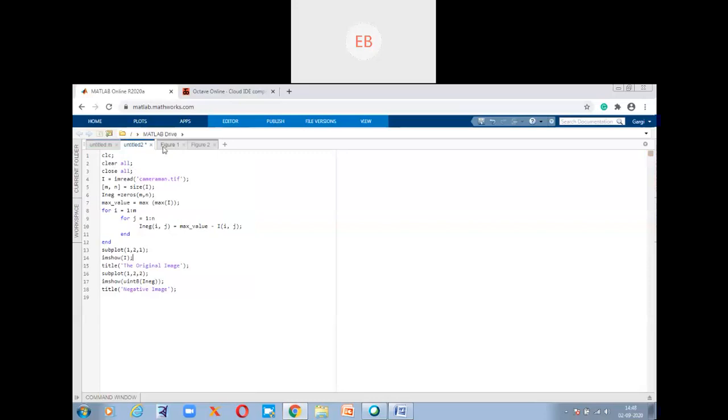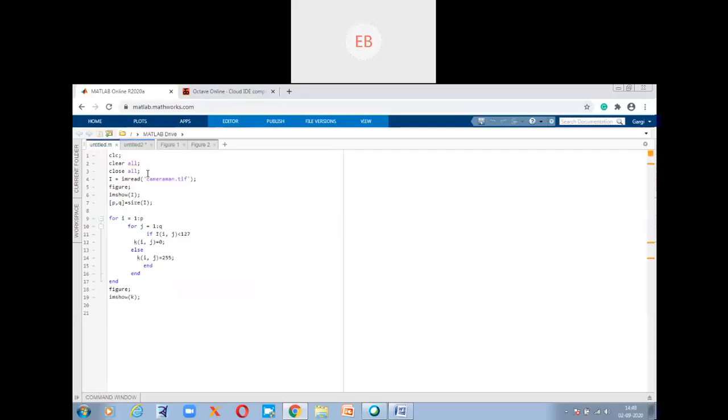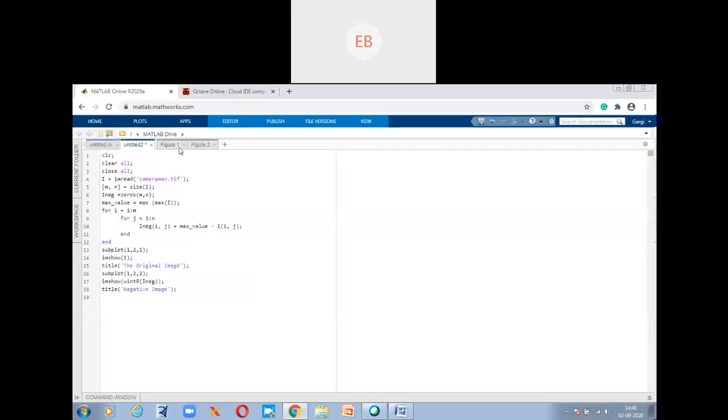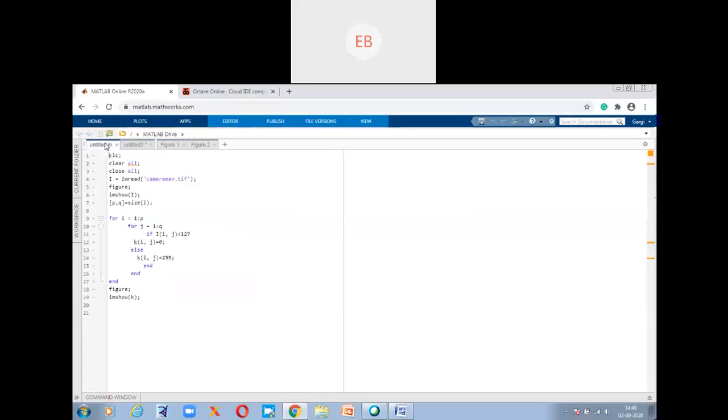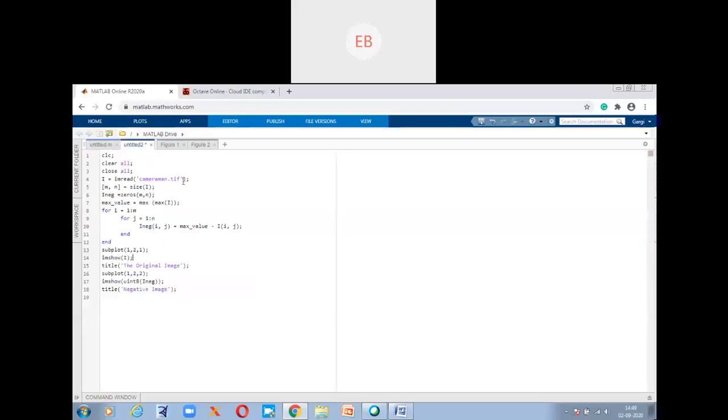So these two figures are the result of this second program. I'm trying to remove it, it's not getting removed. Nevertheless, what will happen when you use the close all command? The close all command is used to close all the previously opened images.